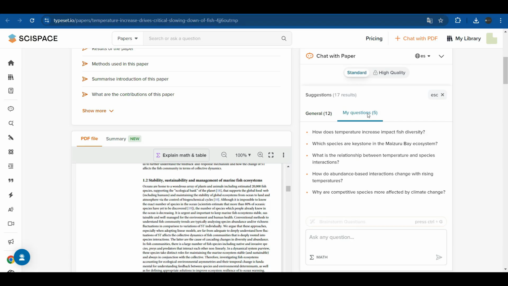It has already proposed to us 5 possible questions that refer to this research. For example, what interaction can exist between temperature and species because they are affected by climate change, etc. A group of questions we can ask about this research that go with our article.